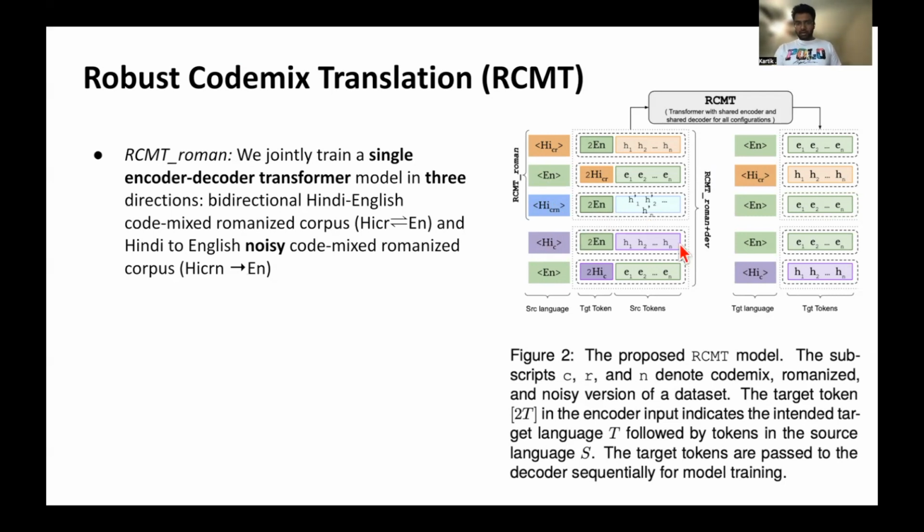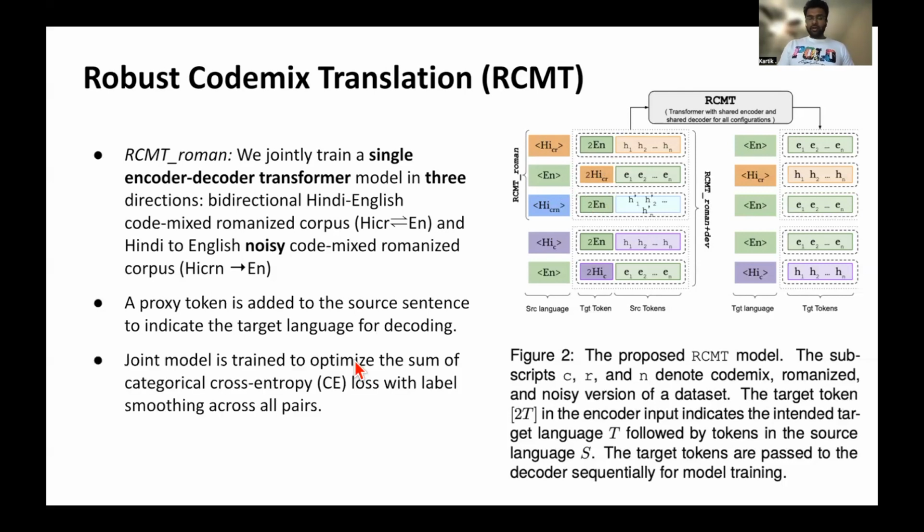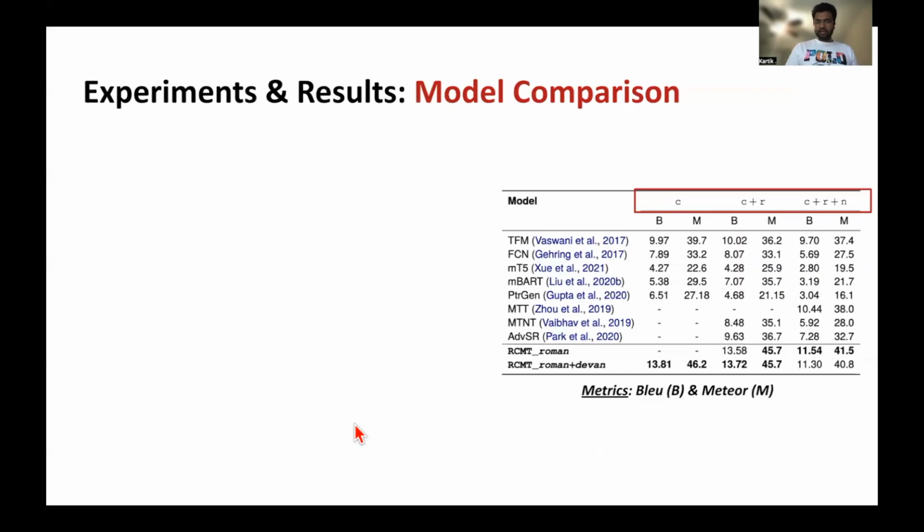Another version of this model includes the code mix version as well, the non-romanized one. So we call that RCMT Roman plus dev. A proxy token is added on the decoding side so that we know what kind of language we want the translation in. 2EN means English, 2HICR means we want to translate the sentence to code mix Hindi. So the joint model is trained to optimize the cross entropy loss with label smoothing across all pairs. And this noisy data helps us make the model more robust to spelling variations.